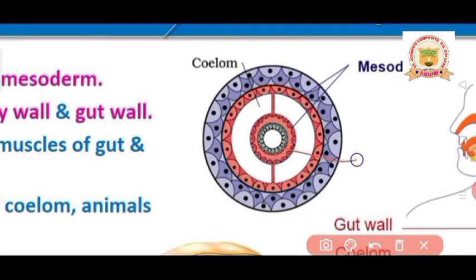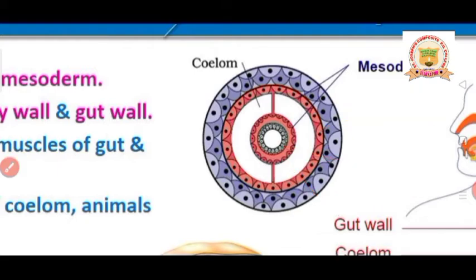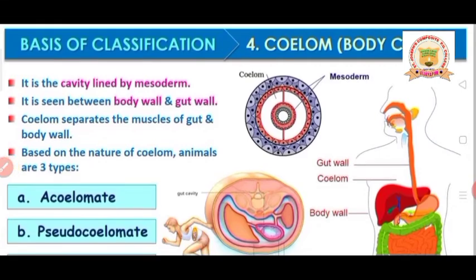this black color inside, what you are going to see, is called endoderm. And this is called ectoderm. So these two walls are lined by this red color. I think you can observe here, and inside here, this is called mesoderm. Means endoderm and ectoderm are lined by mesoderm. Wherever endoderm and ectoderm are lined by mesoderm, then the in-between cavity that you are going to see is nothing but coelom.